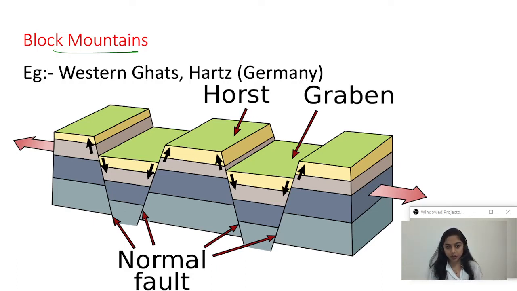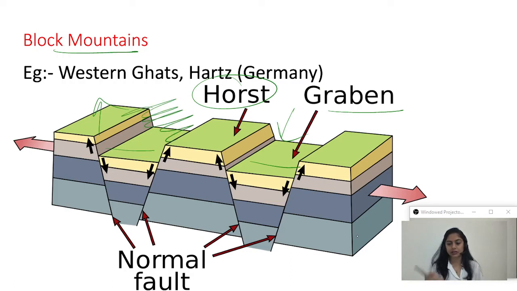The block which has moved up is named horst, the one which has gone down is graben, and these are known as normal faults. Fault means something is missing, like when we say there is some fault, something is missing from perfection. In the same way, some part is missing, it has gone down, so it is named a fault.